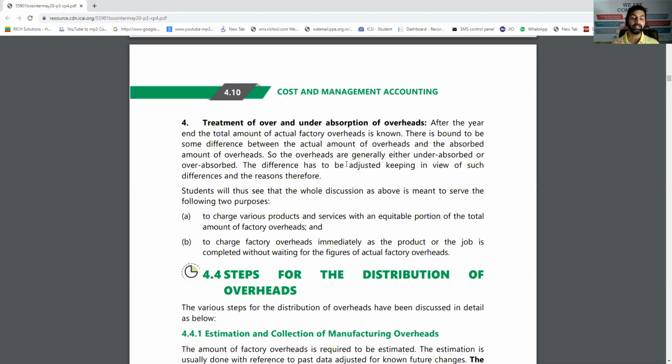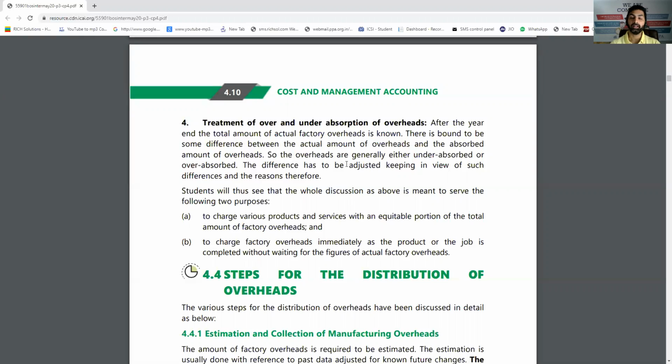If the actual bill comes to 12 lakh, it means actual was more and allowed or absorbed was lesser. It is called under absorption. So under absorption happens when the actual overheads are more than expected overhead, and it's a loss to the organization. Now how should its accounting treatment be? If the under absorption is due to an abnormal reason like wrong planning, earthquake, or any natural calamity, in that case the abnormal part of under absorbed overhead will go to costing P&L debit.